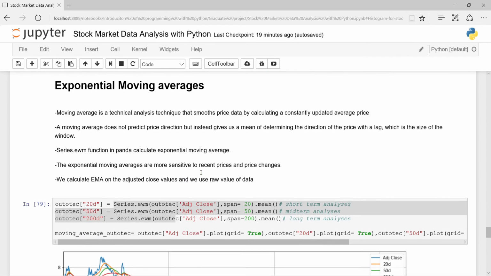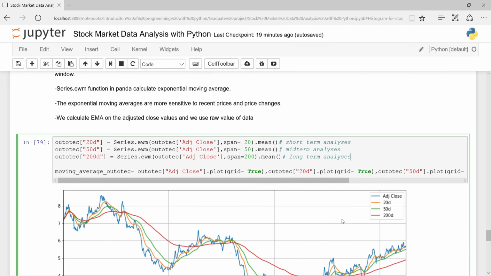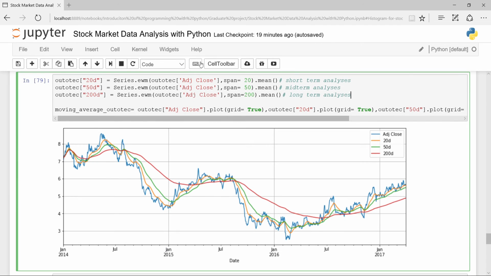And the last thing I would like to talk about is the exponential moving average. To get the exponential moving average, we need the raw adjusted close data. And I'm going to apply moving averages for short term, mid term, and long term: 20 days, 50 days, and 200 days.